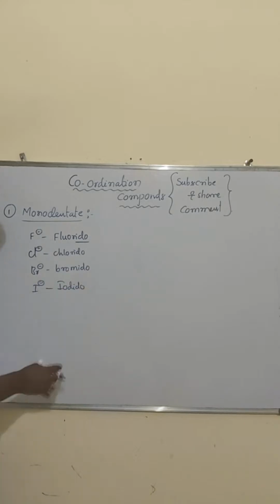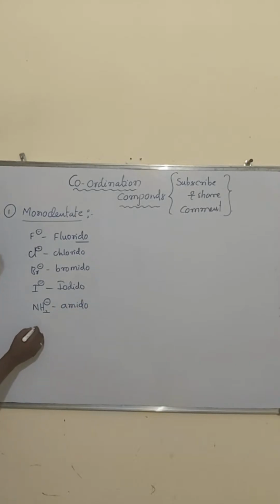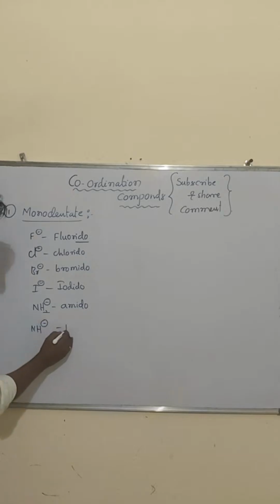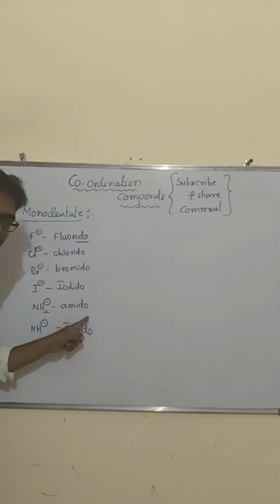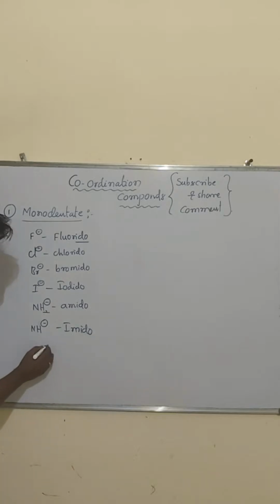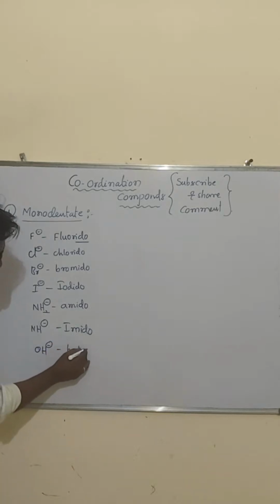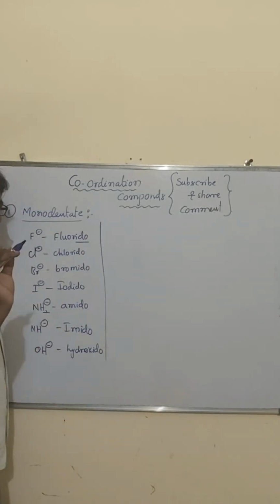Next NH2 minus, observe it carefully, my dear students: amido. Then NH minus is imido. NH2 minus is amido, NH minus is imido. Then OH minus is hydroxido. Here one more point you have to remember. Observe it carefully.